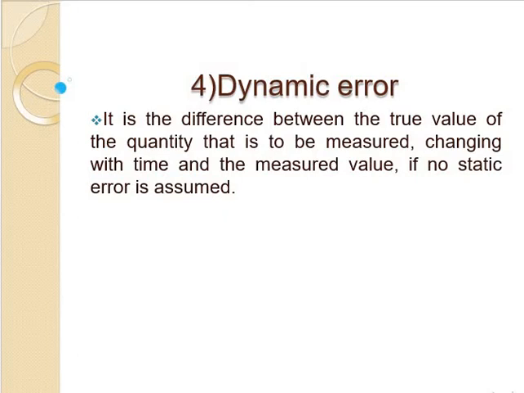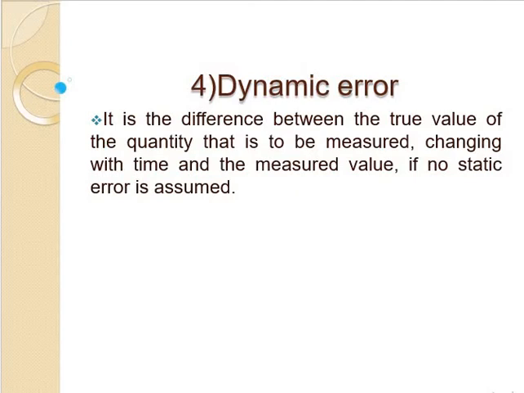So the measured value will be there, and the true value will be there, and that error will come. Suppose the true value is 10 and the measured value is 11. That difference is called error. The accuracy of the measurement system is measured mathematically: error is equal to Vm minus Vt, where Vm means measured value and Vt means true value.